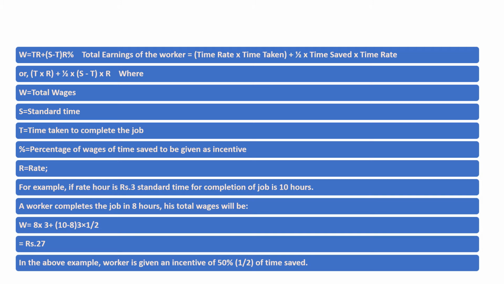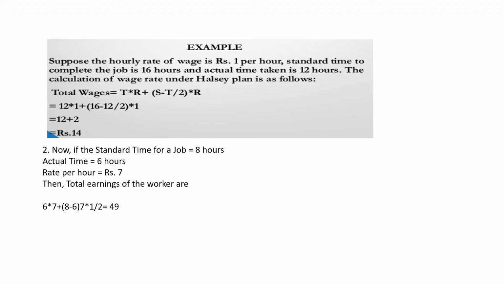So in the above example, the worker is given an incentive of 50 percent, half of the time that is saved, and the total wages is equal to 27. This is how through the Halsey system we calculate the total earning of the worker along with the incentives.